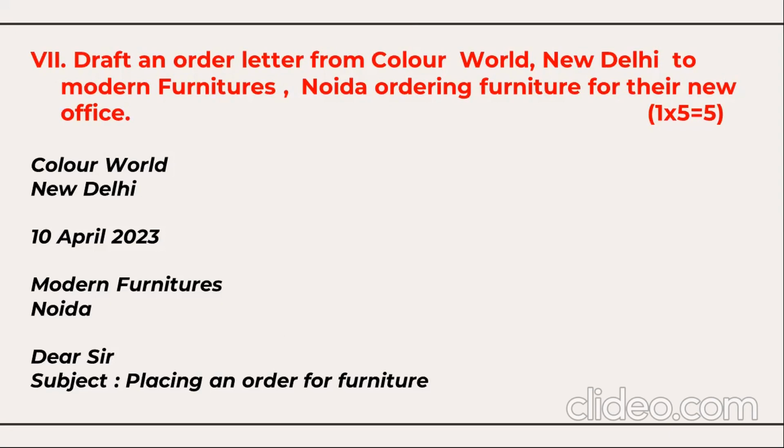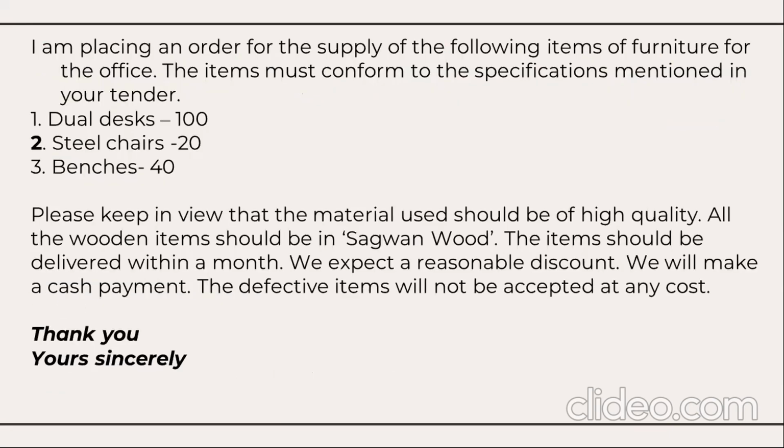The first one is the sender's address, Color World, New Delhi. Then the date, the recipient address, Modern Furniture, Noida. Then the salutation, Dear Sir, subject: placing an order for furniture. Then you have the body of the letter. I'm placing an order for the supply of the following items of furniture for the office. The items must conform to the specifications mentioned in your tender.